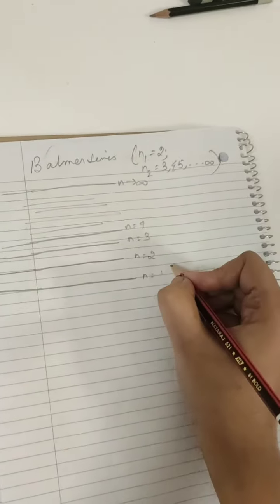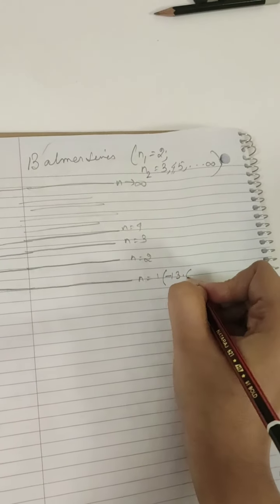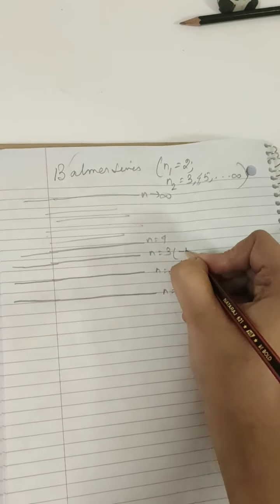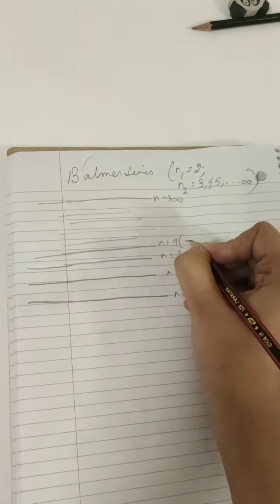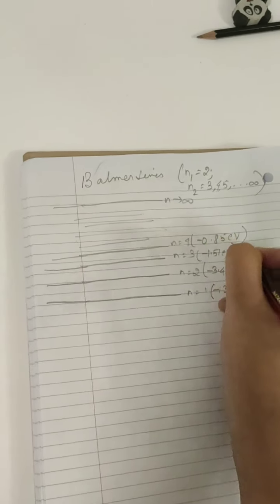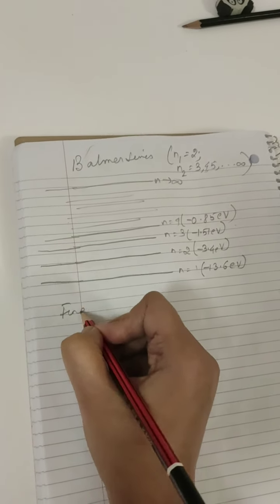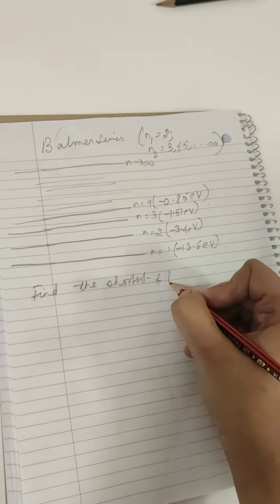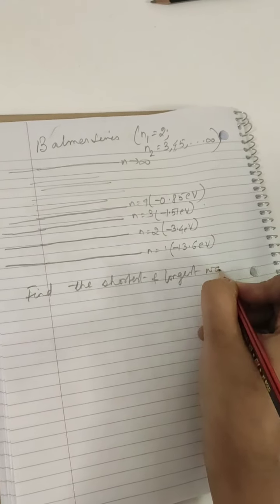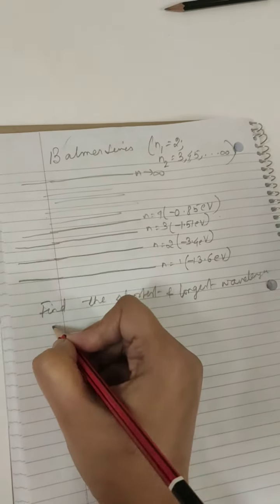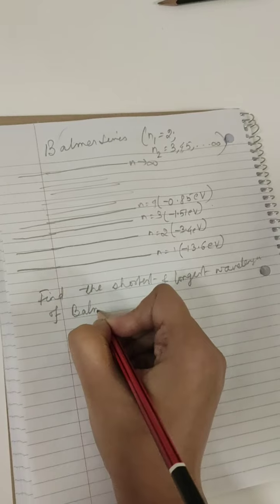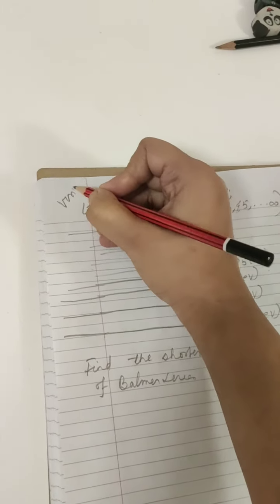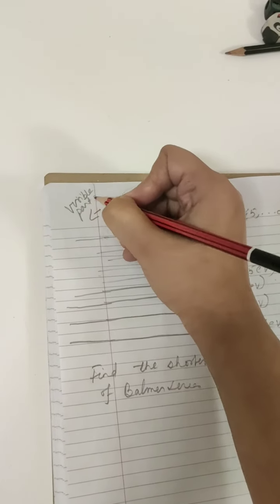Now, this has an energy of minus 13.6 eV. This is minus 3.4 eV. This is minus 1.51 eV. This is minus 0.85 eV. And you have to find the shortest and longest wavelength of the Balmer series. Now, the Balmer series belongs to the visible part of the hydrogen spectrum.